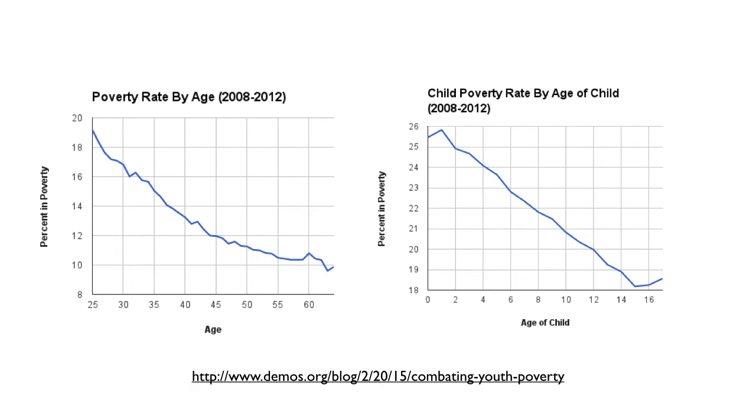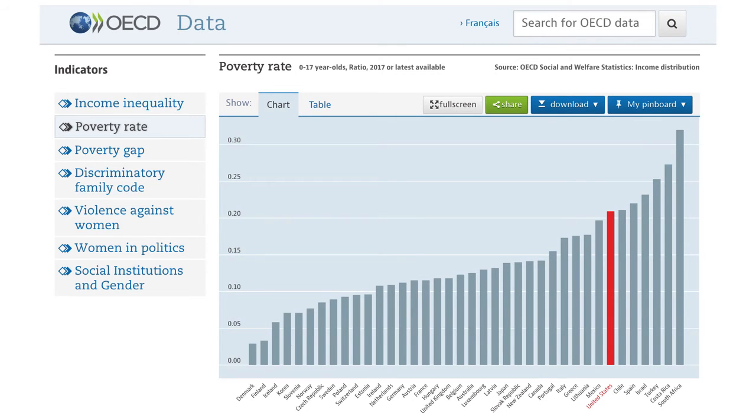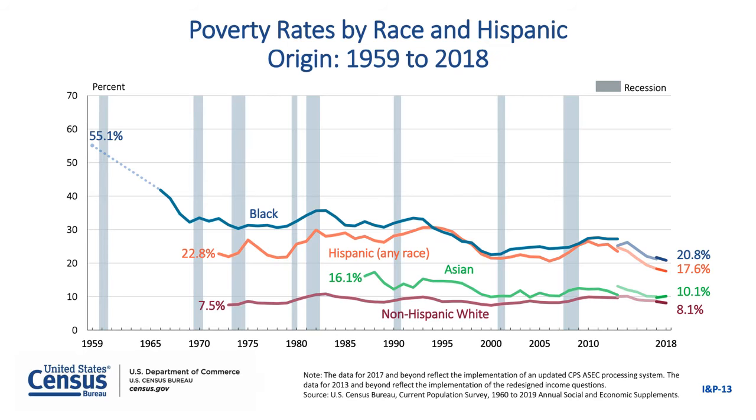But of course, children, right? Even that can be a broad category. And there might be important variations even within that group. Take a look. What do you see here? And again, by way of reminder, as with other indicators, our rates of poverty among children are also high compared with other OECD nations. All right, so now let's look at variation in poverty rates by race.